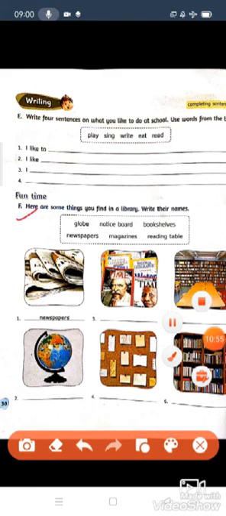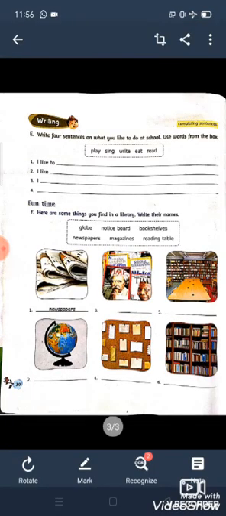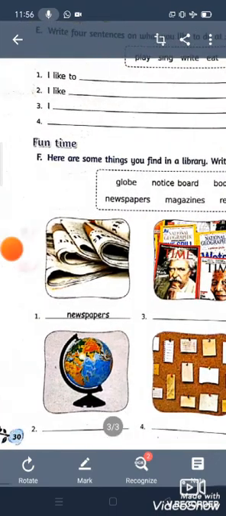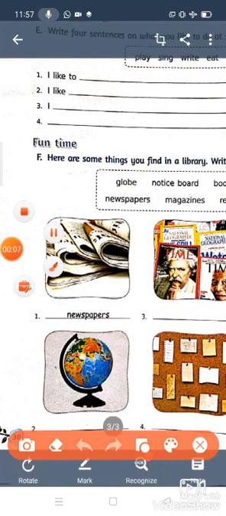Here are some things you find in a library. Write their names. So first one has been written. So first one is what, children? First one will be already written. So that is newspapers. Okay, first one is newspaper.